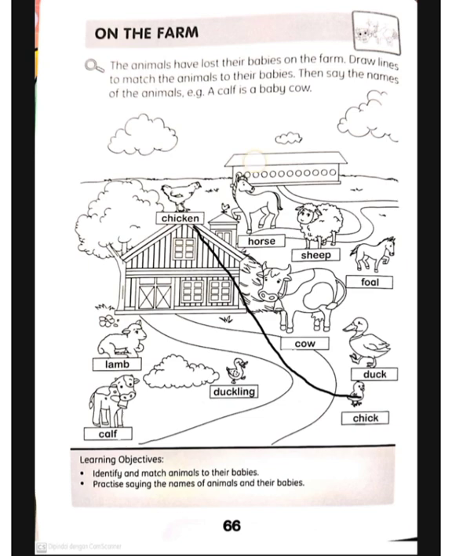Okay, next, this is horse. Where is the baby? Yes, this is the baby. Foal. The name is foal. Foal is a baby horse. And then next one, sheep. Where is the baby? Yes, this is the baby lamb. The baby name is lamb. Lamb is a baby sheep.